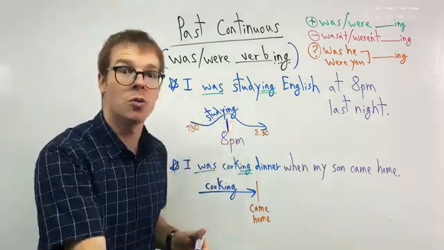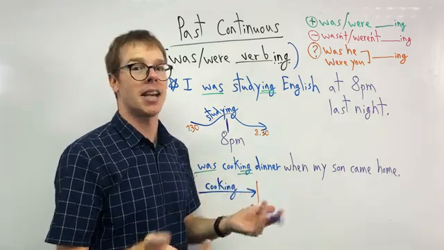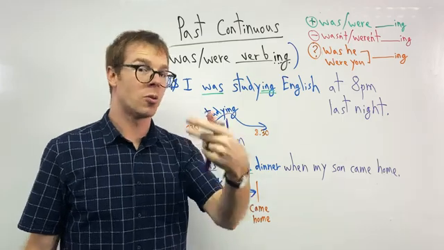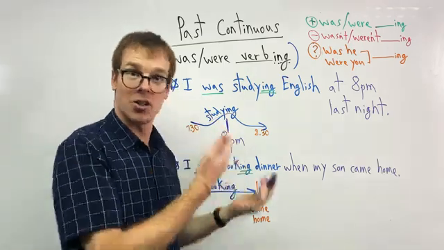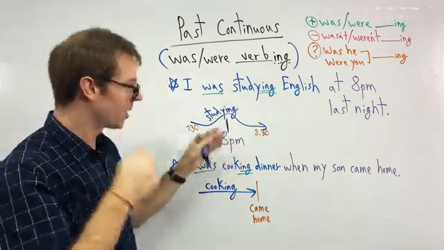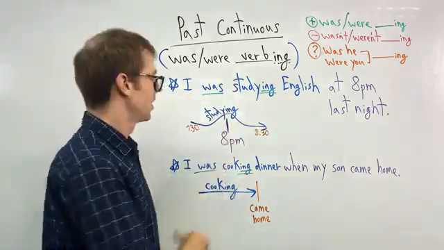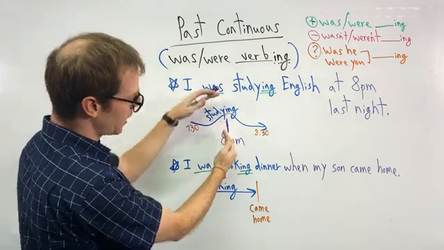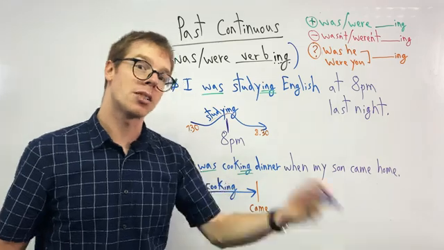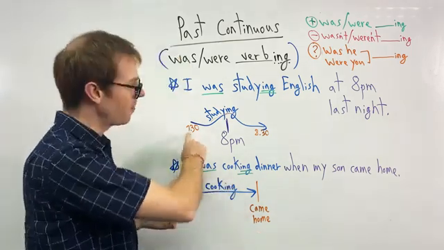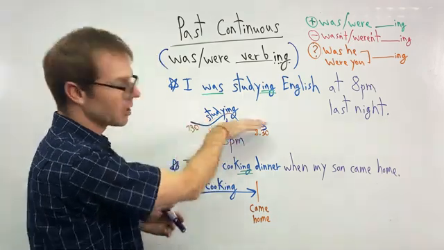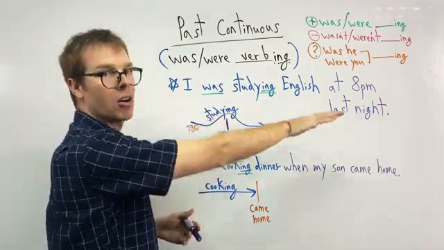What were you doing at 8 p.m. last night? Oh, I was studying. What are you doing now? I'm watching a video, right? I was studying at 8 p.m. Now, same idea. We're showing a time, we're showing what action is happening. For example, last night, I was studying from 7:30 p.m. to 8:30 p.m. So at 8 p.m., yes, I was studying. This is a long action.